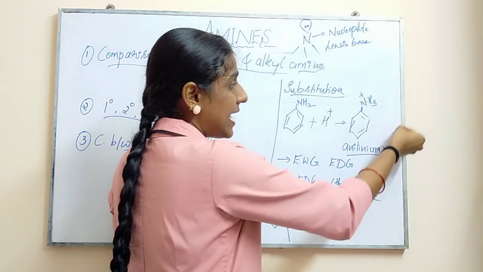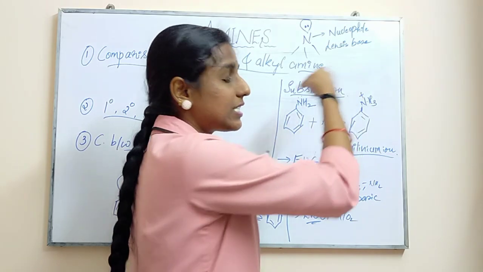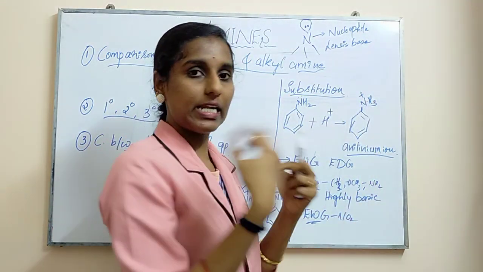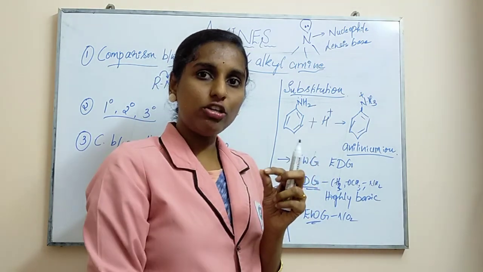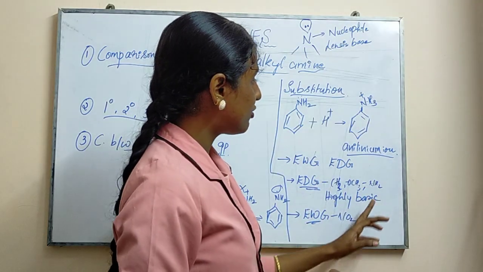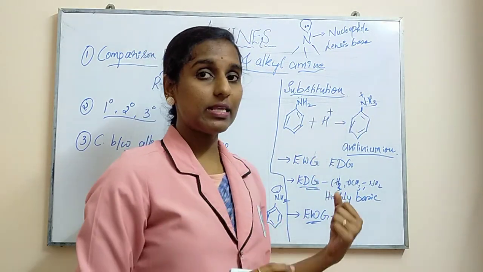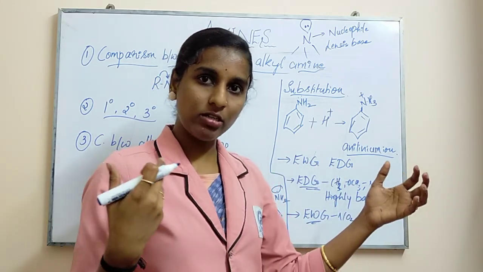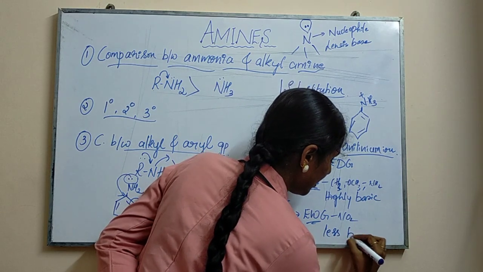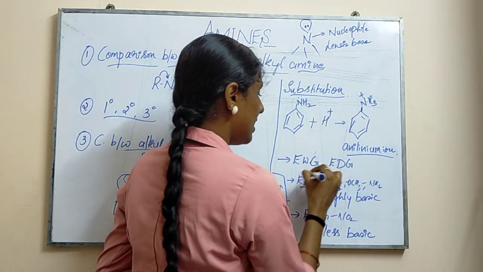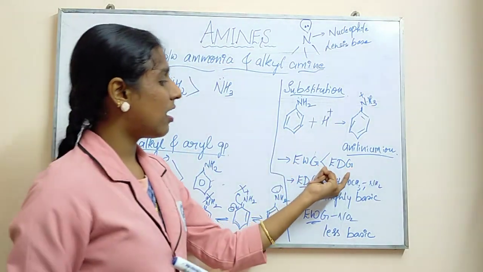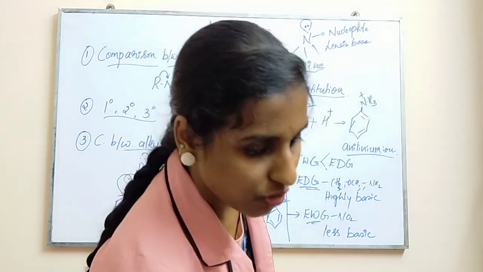Now what will happen? When it takes the electron, the electron density will become less on the nitrogen. So this nitrogen will have less electron density, so it is difficult to donate the electron, so it becomes less stable. The reaction will go in reverse order, so this is less basic in nature. Okay, this becomes less basic. So we can say electron donating groups are highly basic when you compare with electron withdrawing groups.